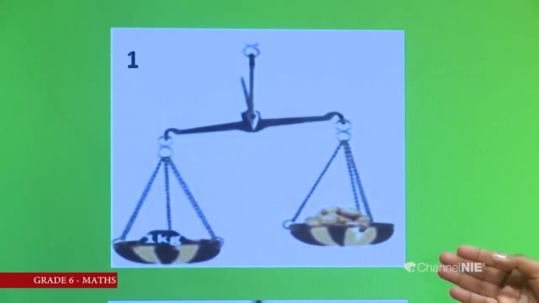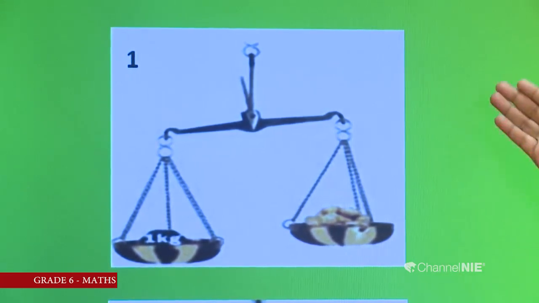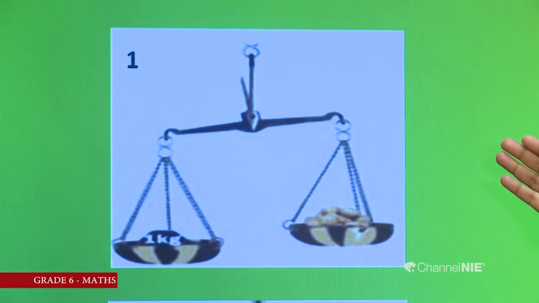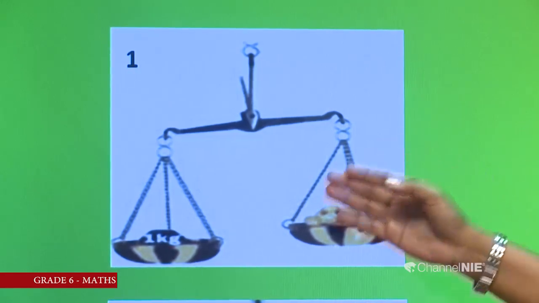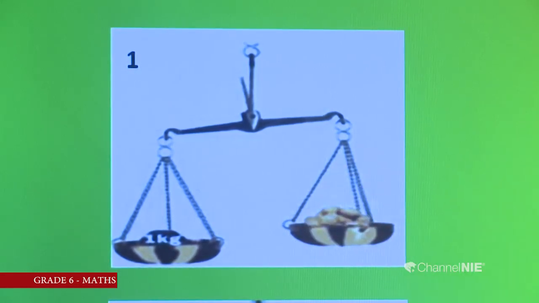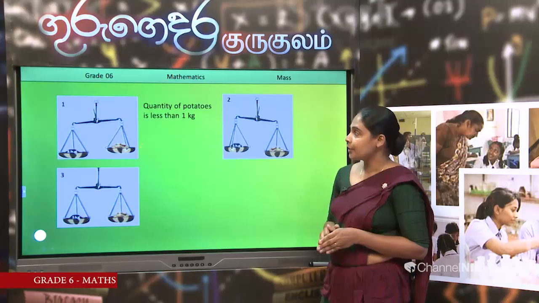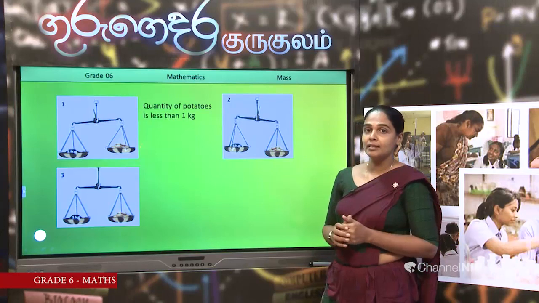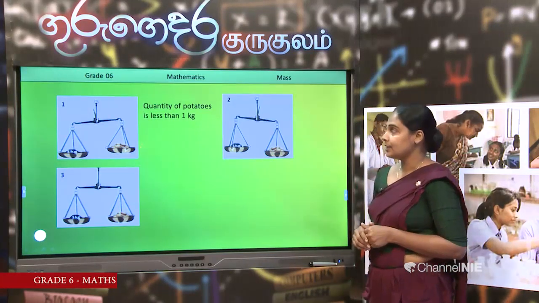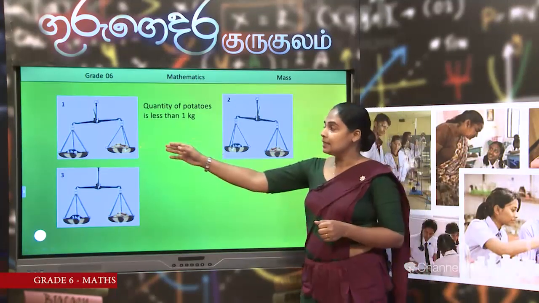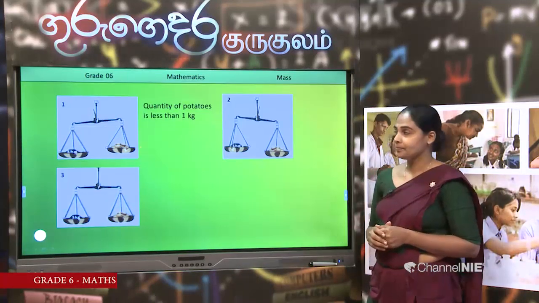The pan with potatoes goes up. Then what is your decision? It is lighter than 1 kilogram. Then we can write: quantity of potatoes is less than 1 kilogram.